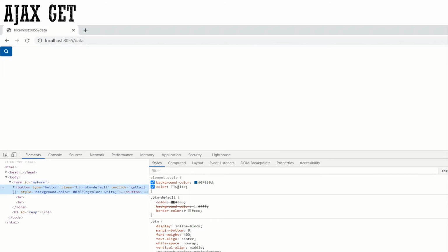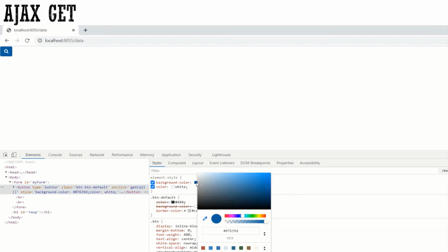On the right panel you can see the particular background color, and the color is white. When you need to change this color, just click on the square box, then a color picker will open, from which you can select the color. This is a tip for you all. It's just a tip.